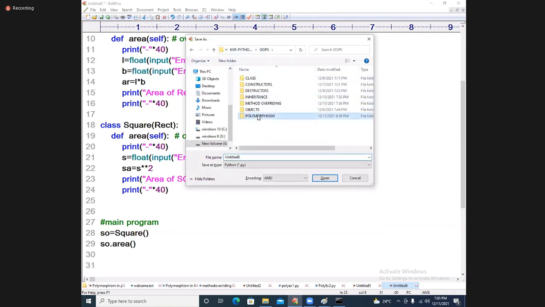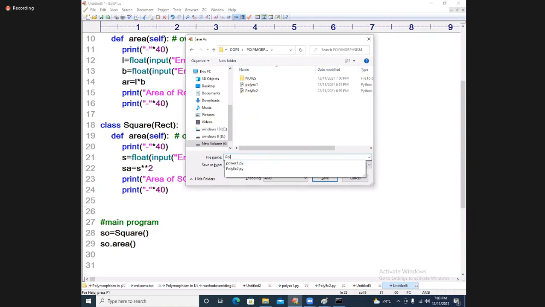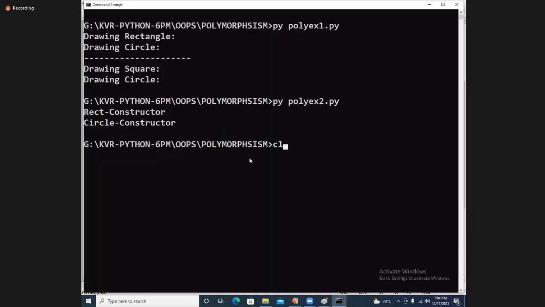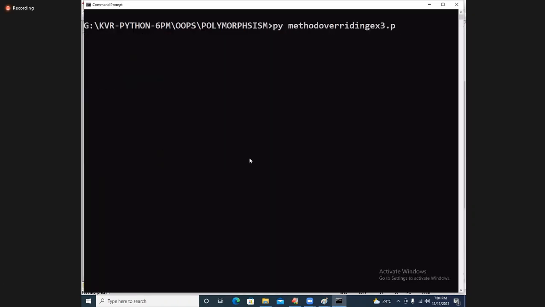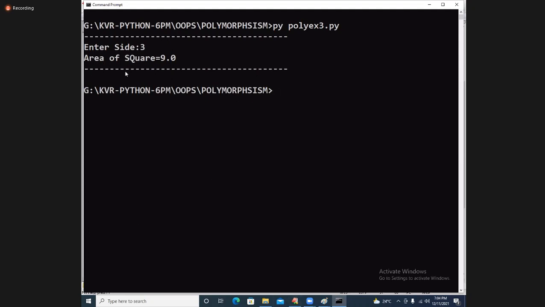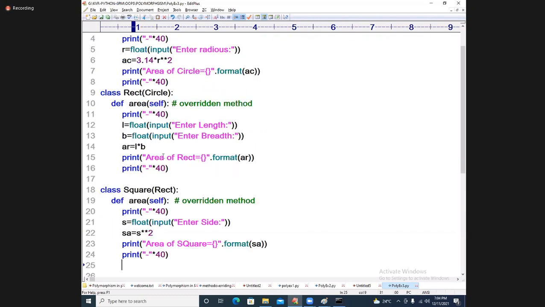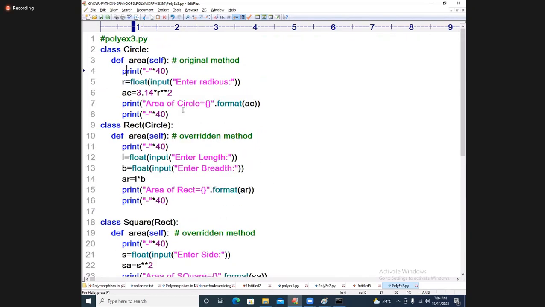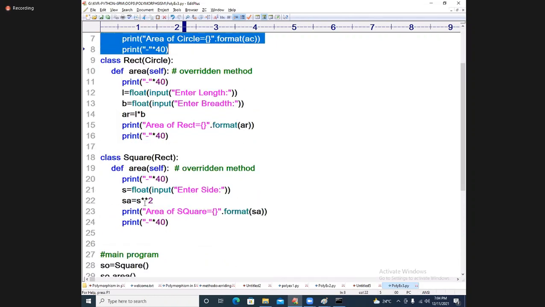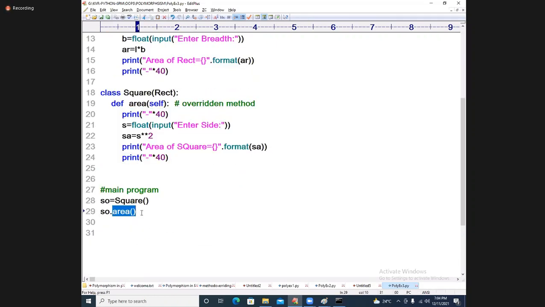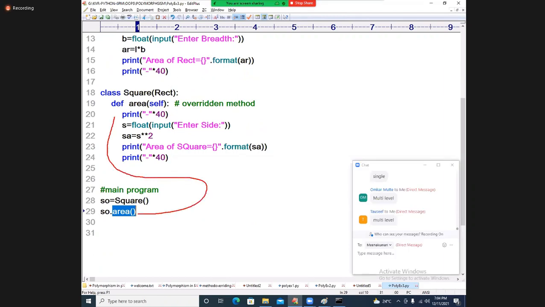Going to this place, I am writing polymorphism example 3.py. Let us go to that. See that side 3, I am getting only the square answer. Only this square area is being called. This function is not being called, because we are calling only the area method of Square. Only the area method of Square is being called.